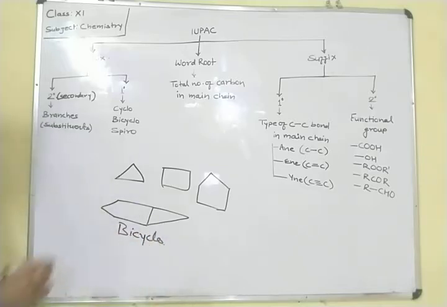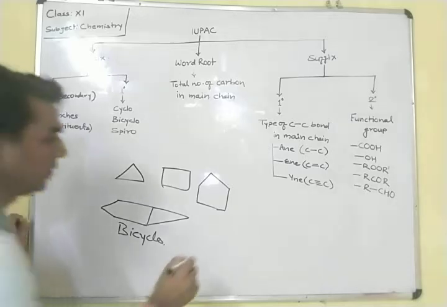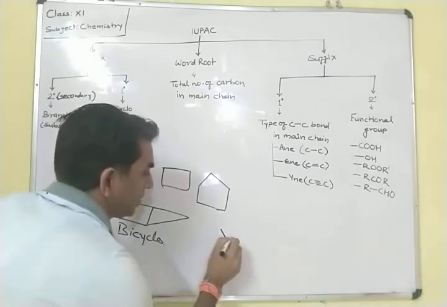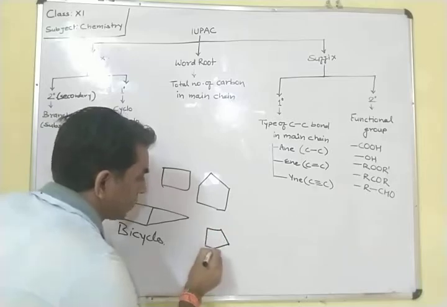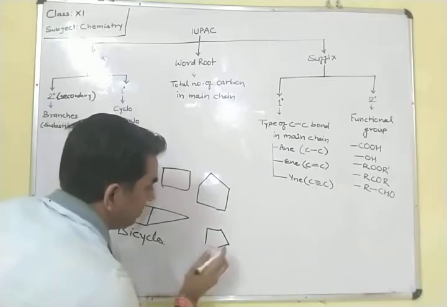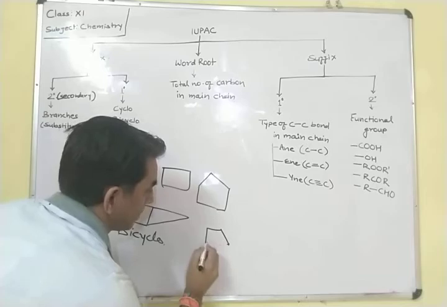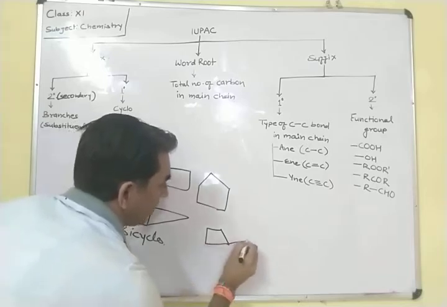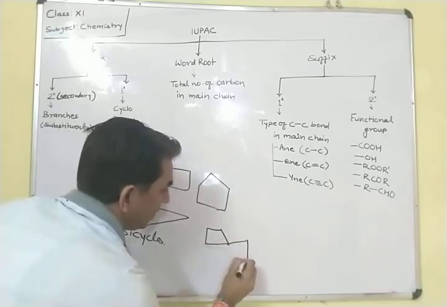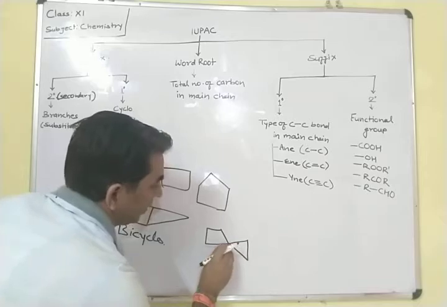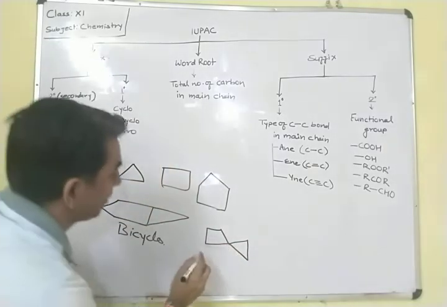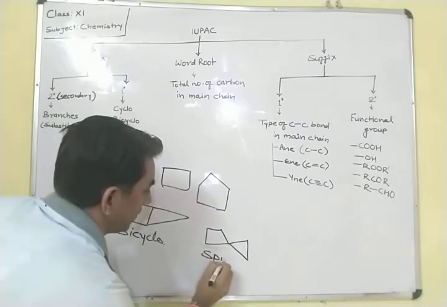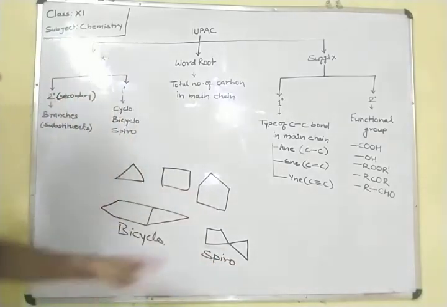And what is spiro? If two cycles are attached by only a single carbon, such a compound is known as spiro.